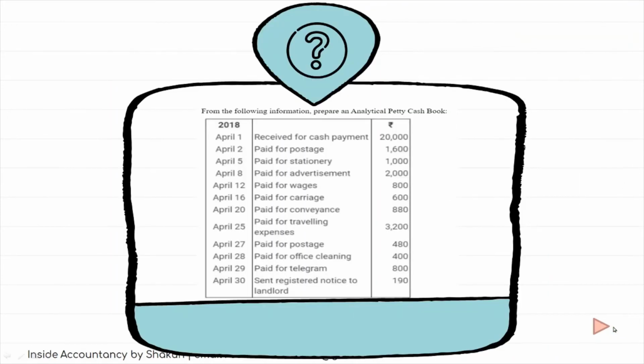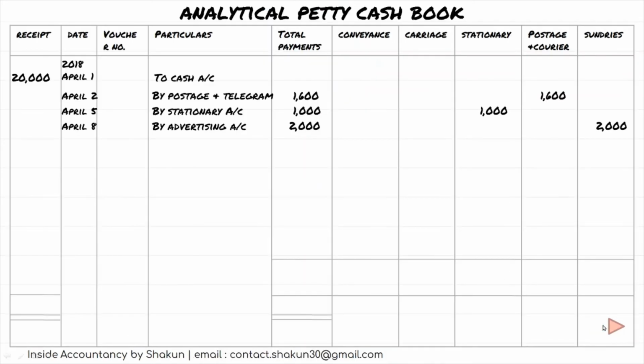Next we have paid for wages, paid for carriage. I'll take 2 transactions together. Paid for wages 800 and paid for carriage 600. Let's see how these transactions will be shown. So by wages 800 under total payments.